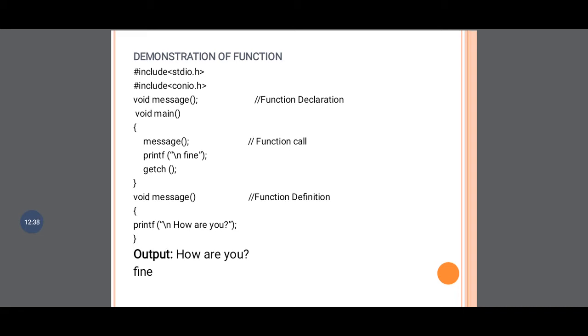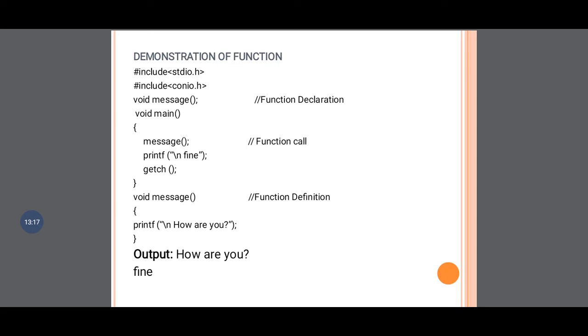After that I have called the function message. Now what happens when I call that function? Your program control goes directly to the function definition where you have defined that function. It is not like the printf line below the message call is executed. When we call the function message, your program control goes to the line void message, which is the function definition.